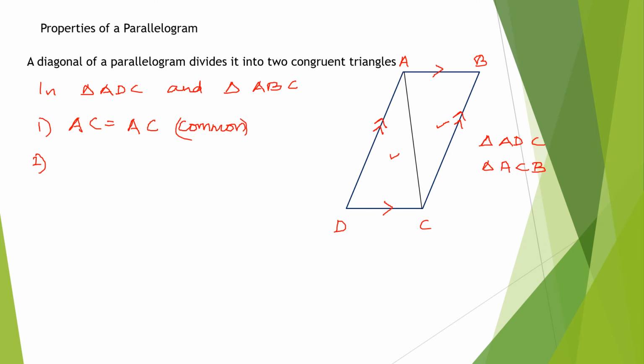AB equals DC. How do you know AB equals DC? We know that it is a parallelogram. We only know that you haven't learned that parallelogram opposite sides. You only have the idea that AB is parallel to DC. I told you, using that condition, you have to prove AB equals DC. Parallel lines cut by a transversal AC. Think about the angles.